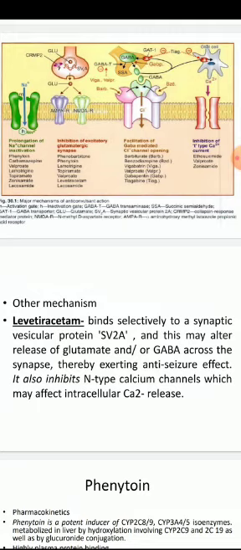The name of the protein is synaptic vesicular protein SV2A, which keeps the glutamate bound. And levetiracetam unbinds this protein from glutamate. The protein is detached from glutamate, so glutamate is released from the synaptic vesicle.